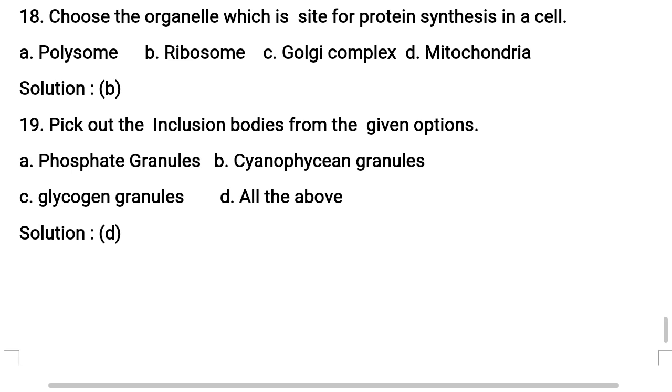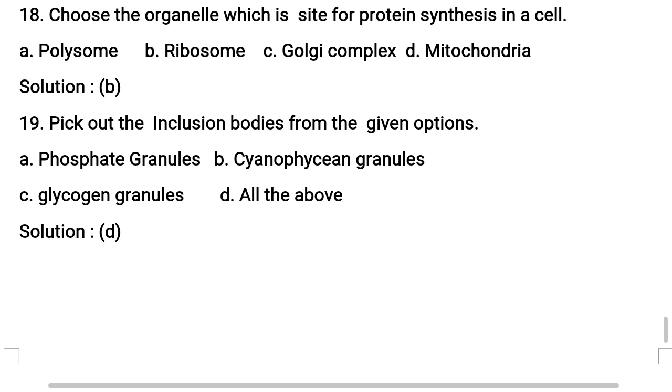Option A, polysome. Option B, ribosome. Option C, Golgi complex. Option D, mitochondria. There is one cell organelle in the cell which is also popularly called the protein factory. Understand? So the cell organelle that is the site for protein synthesis, looking at the options, the correct option for synthesizing proteins is nothing but ribosomes.